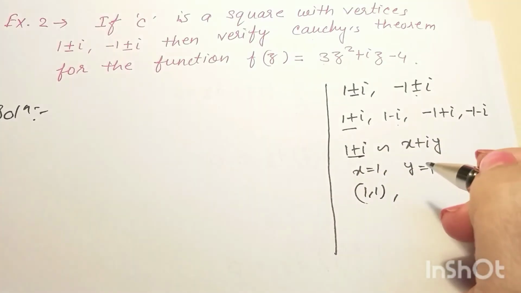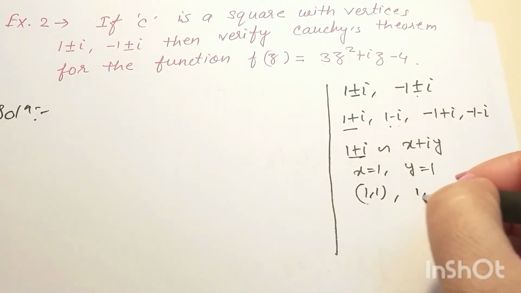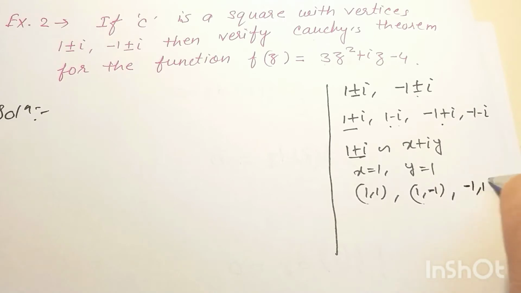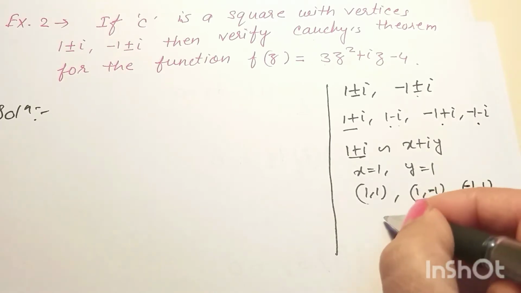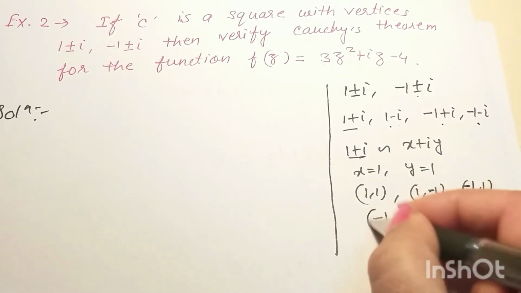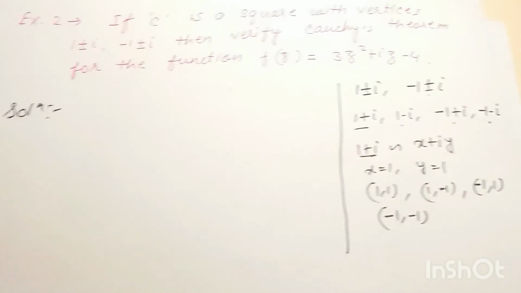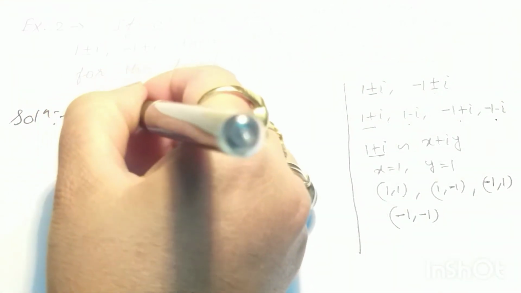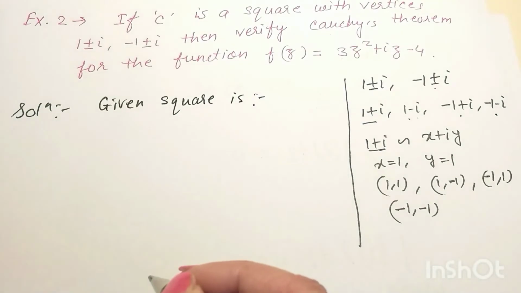Okay. Similarly, the second vertex will be (1, -1). Third vertex will be (-1, 1). And this vertex will be (-1, -1). So these are the four vertices of the given square. So the given square is, now we draw this square.